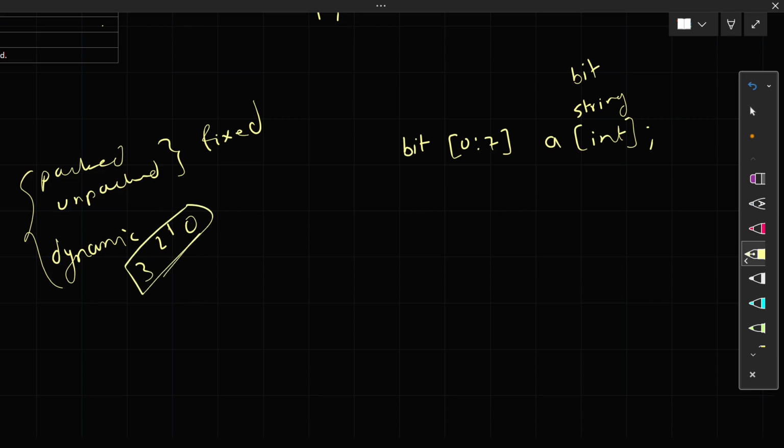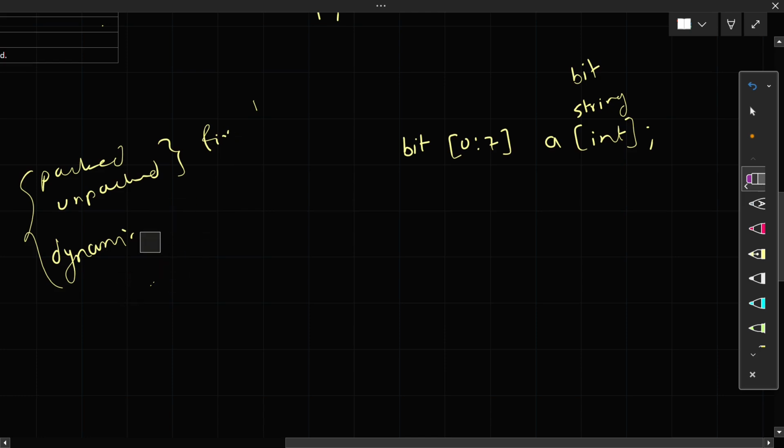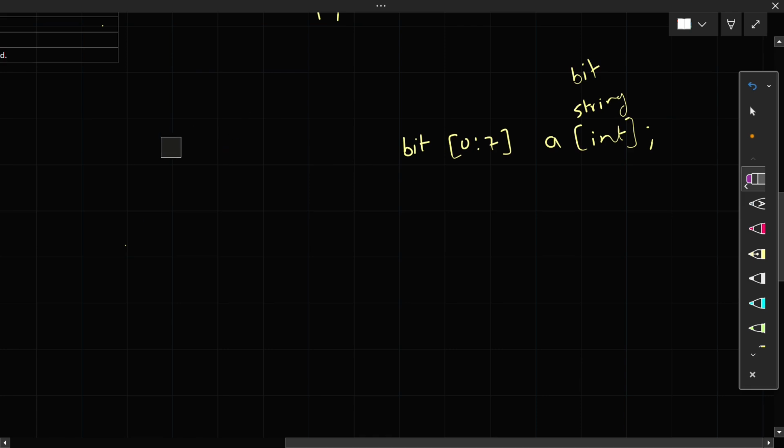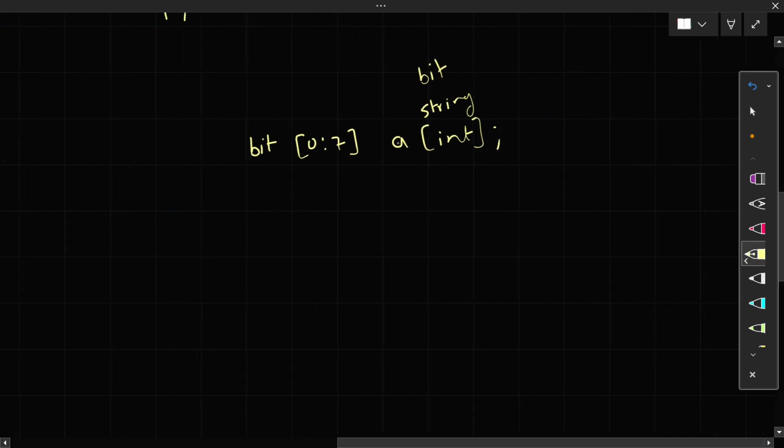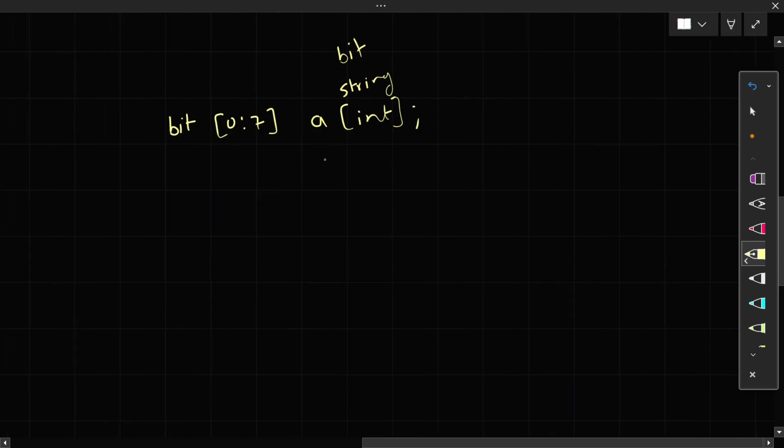This type of index is fixed, right? But in our associative array you can change your index data type, and we also call this our key. Now why do we call it key? Because it locks some values as per your key.